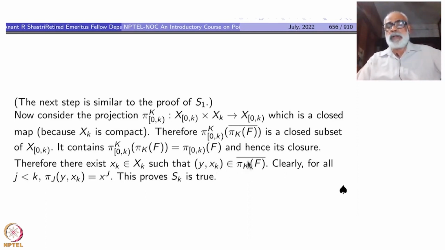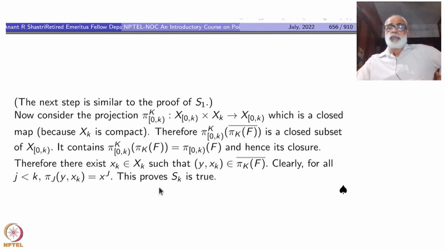Okay, this is an element of pi k f bar. So here I am using that xk is compact. Okay, one at a time. That step is again used here. So clearly for all j less than k, if you take the projection of this y comma xk, that will be xj. It is the same thing as the projection of y. So it is xj.